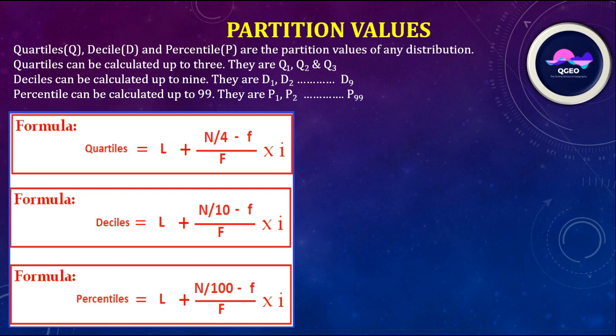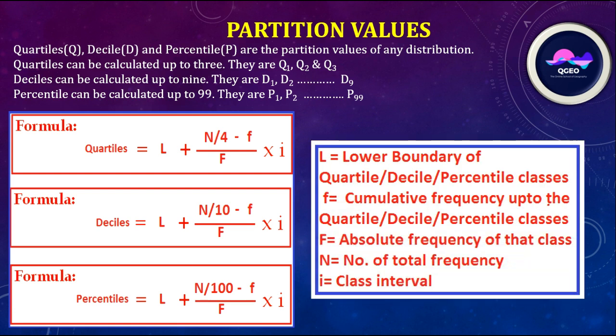In this way, the formula for decile is L plus (n by 10 minus f) by capital F into I, and the formula for percentile is L plus (n by 100 minus f) by capital F into I. The symbols: L is the lower boundary of the quartile, decile or percentile class.